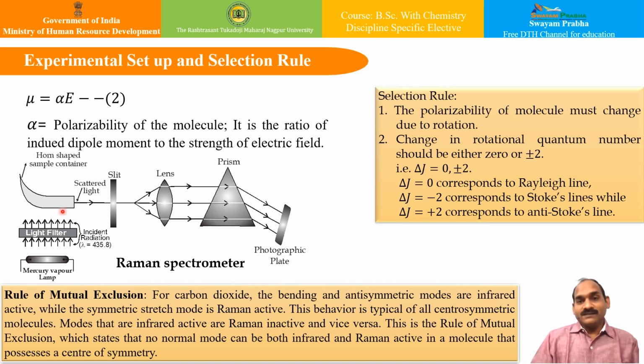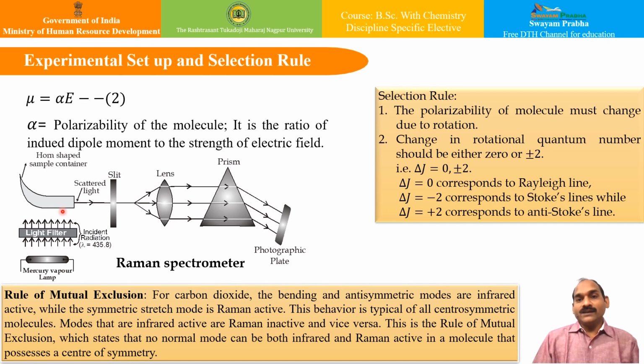There is a specific reason for this shape of the sample container. It is made of glass or quartz, depending on the radiation we use, and the shape is typically horn shaped. We use this horn shaped sample container because we should avoid the direction of reflection of radiation. Otherwise the reflection will go directly to the detector and may interfere, so we do not want any reflection at right angle, and therefore we use this horn shaped light source.